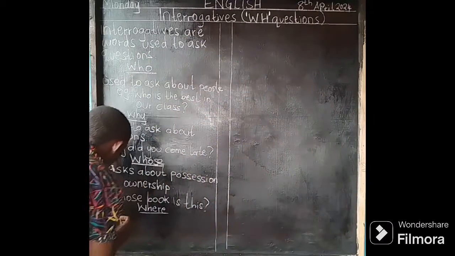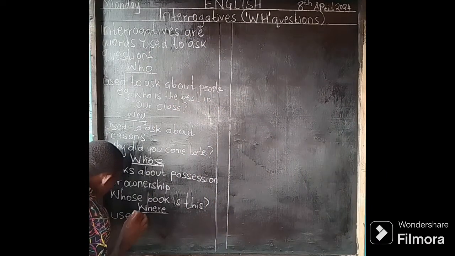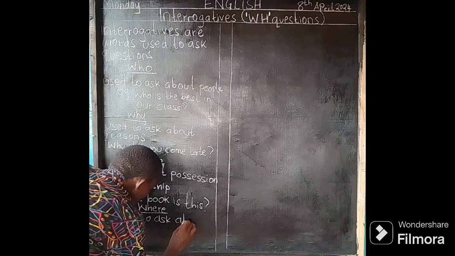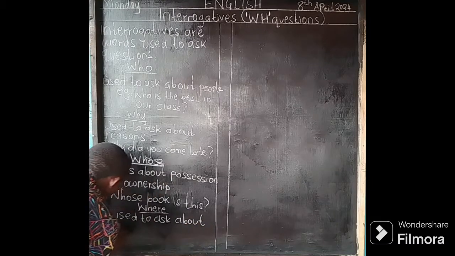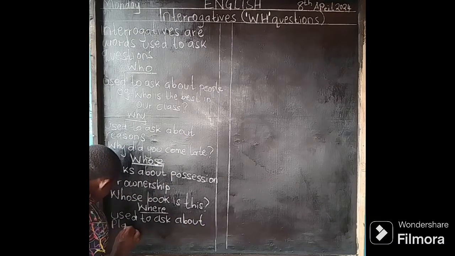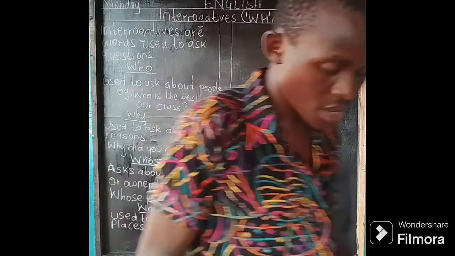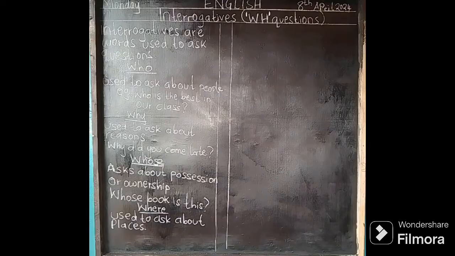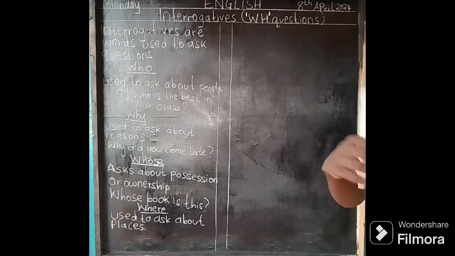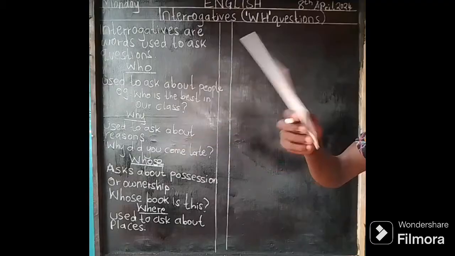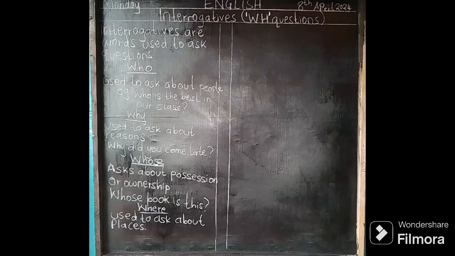Used to ask about places. For example, I can say, where is your parent? Where is your home? Where is your mother? The answer should be something like at home, in the market, Nairobi, Mandera, Moyale. Is that okay? So that is a place.